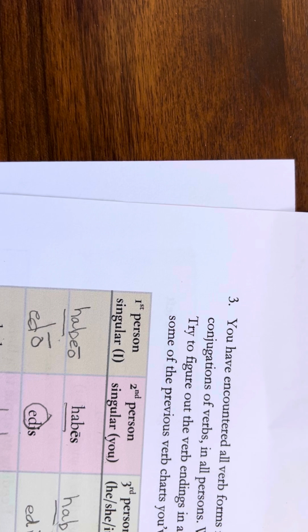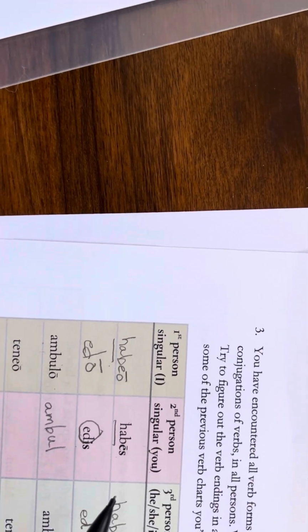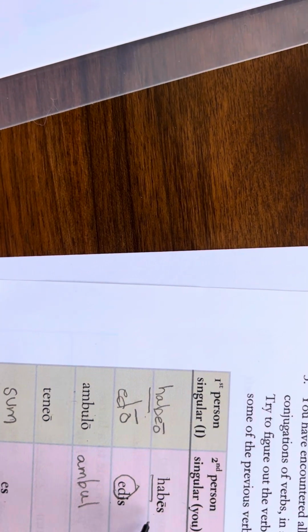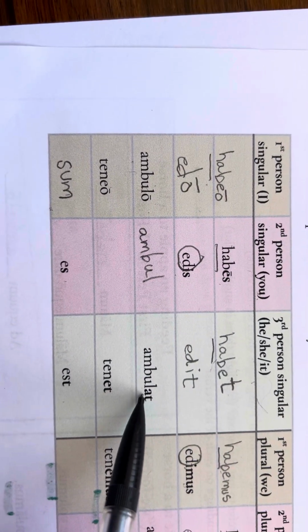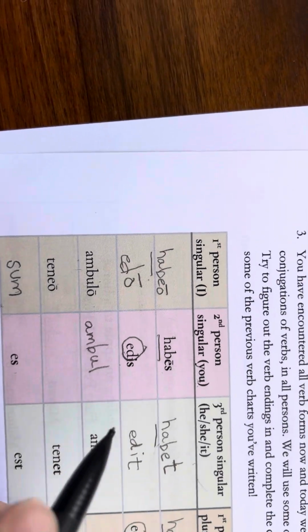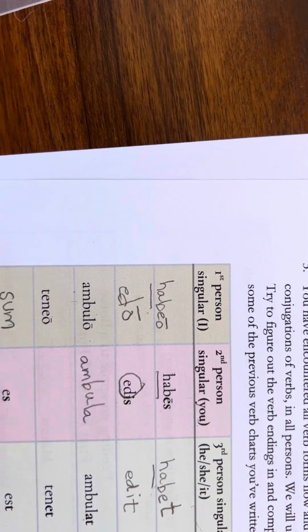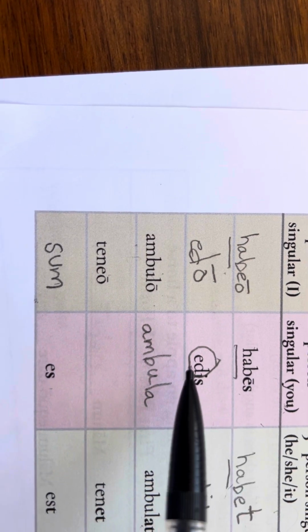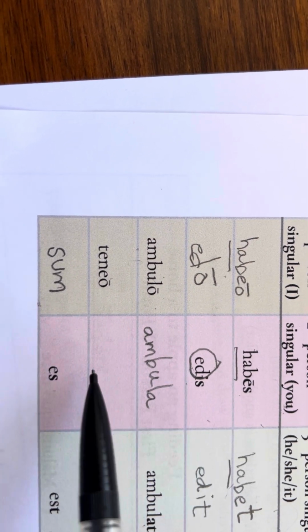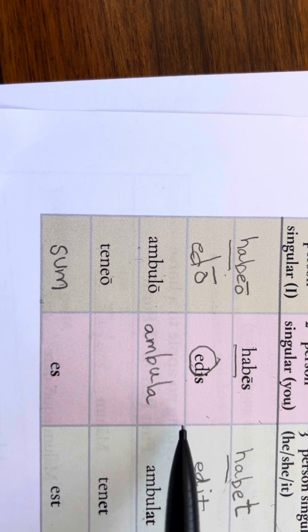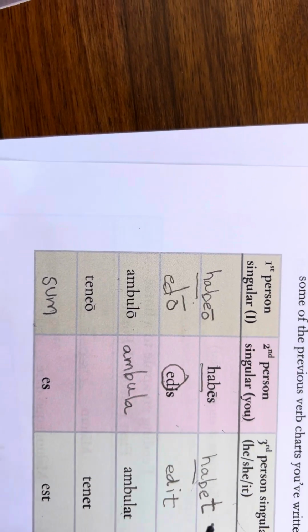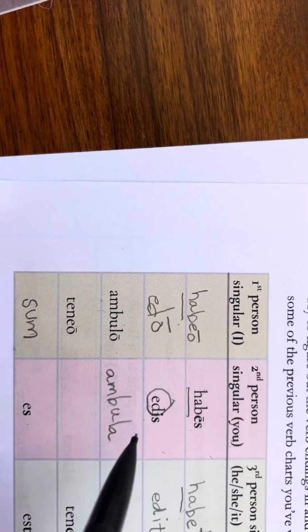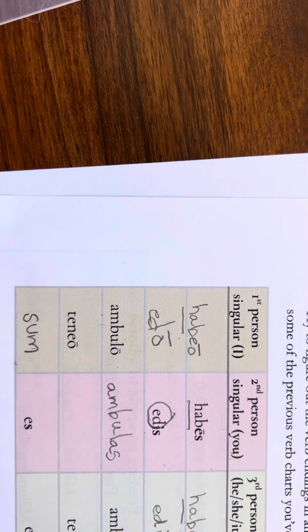And then we're going to add what? I see here that we have an A, so I'm going to throw that A there. But on the second person singular, I see habes, edis, and S. So the last consonant at the end has got to be an S, ambulas.